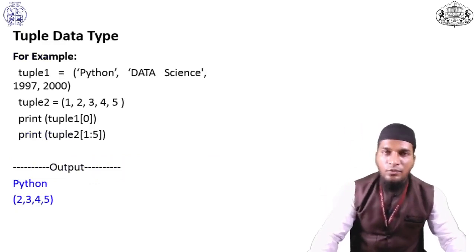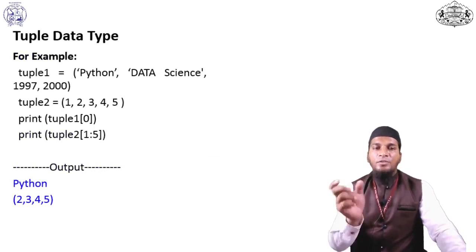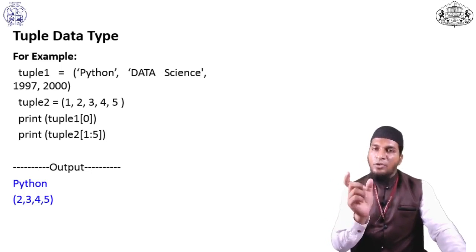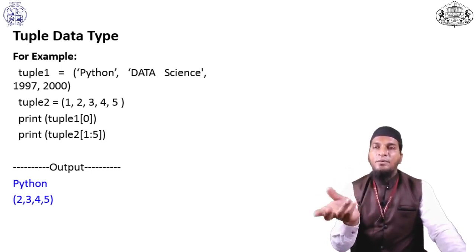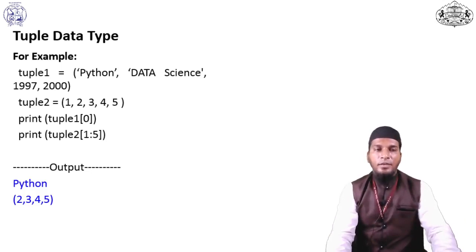See the example of a tuple. I declare tuple 1 and pass the elements. If we pass a string, we use single quotes and separate the elements by commas. First we pass Python and data science, then we pass the values without single or double quotes: 1997 and 2000.